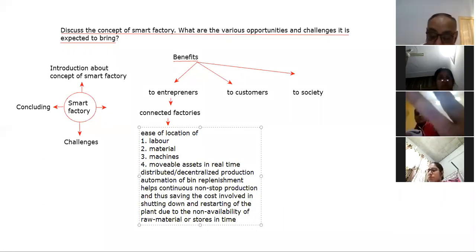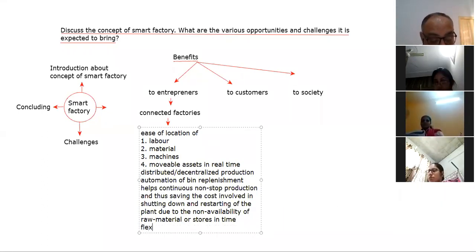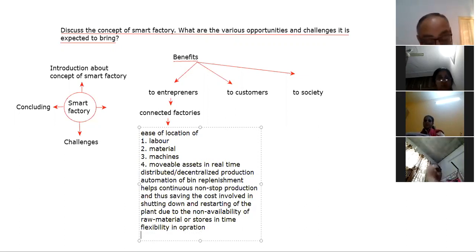The next benefit is flexibility in operations. Flexibility in operations is there. Next is real-time data availability, which helps in improving the quality and reliability.